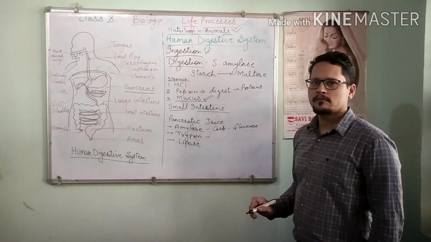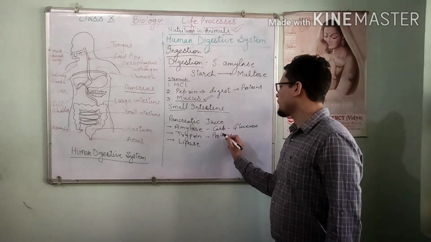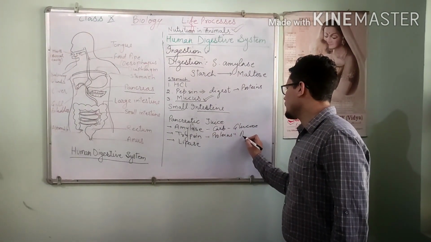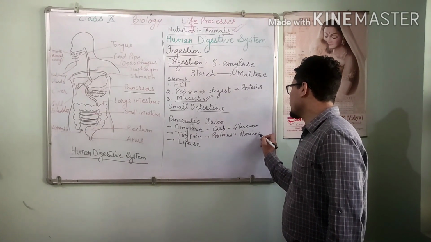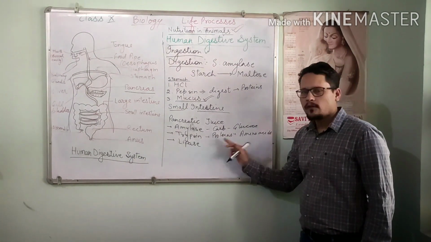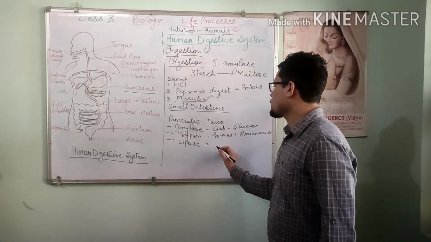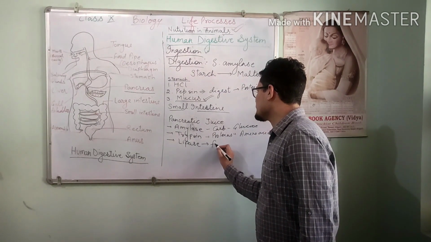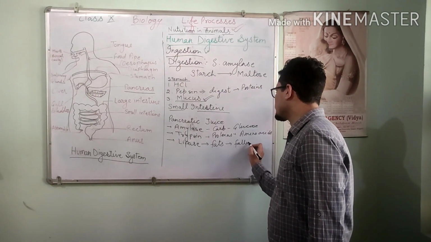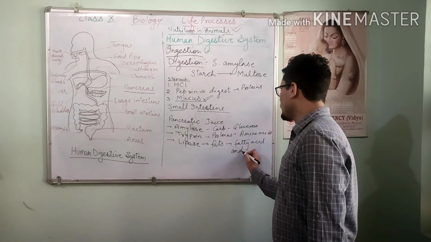Trypsin works on protein and digests it into amino acids. Amino acids are the digested form of protein. Lipase converts the emulsified fats into fatty acid and cholesterol.